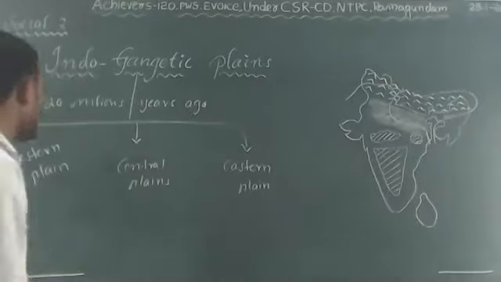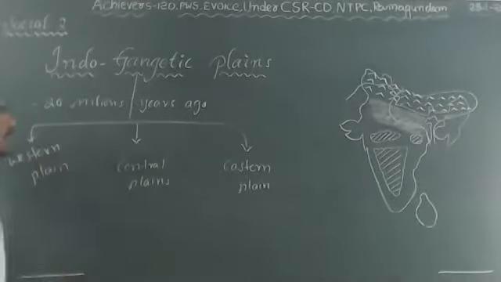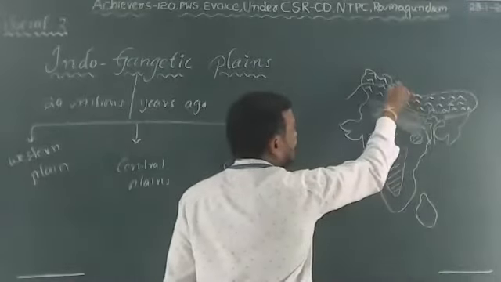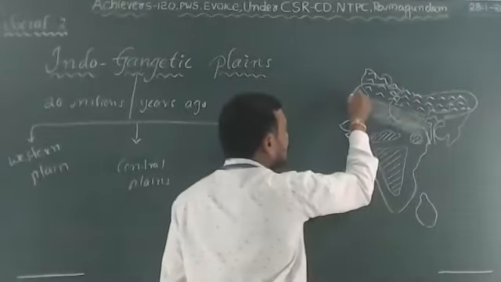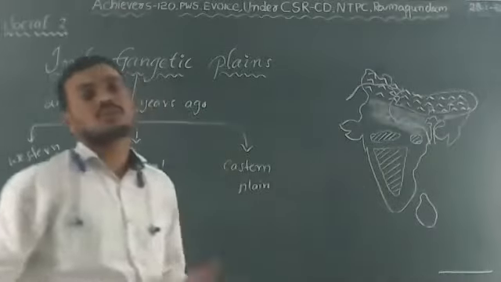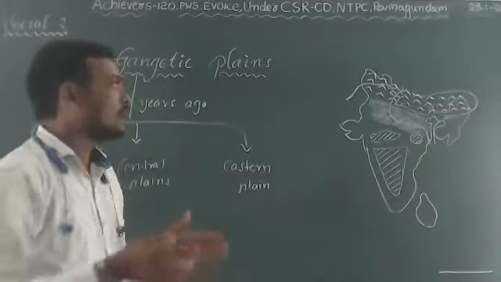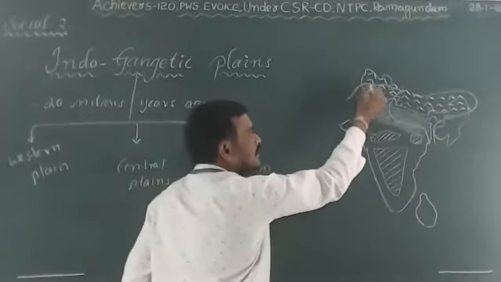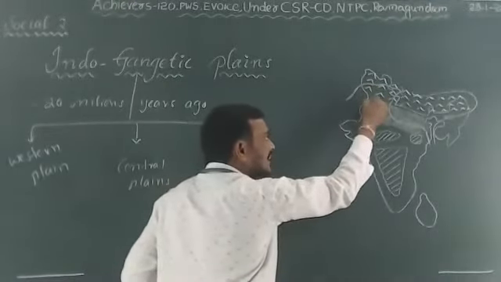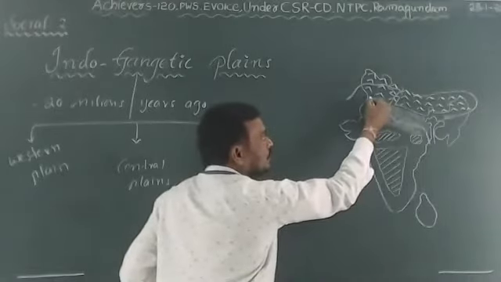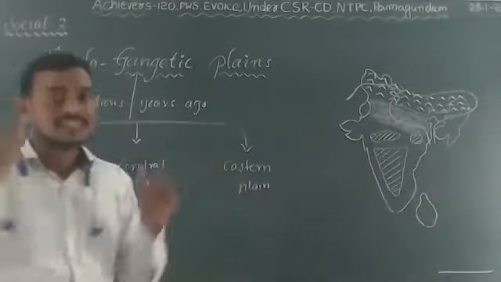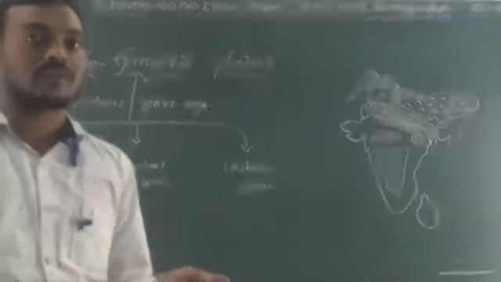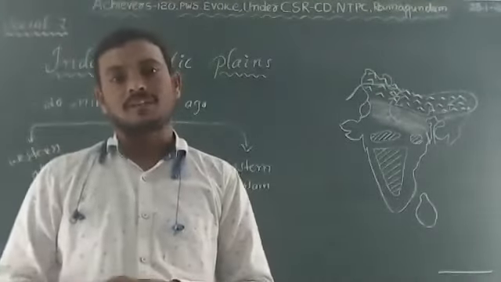Let us move on. Western Plains, which were formed by River Indus. River Indus and its tributaries played a vital role in the formation of the Indus Plains. The major portion of the Indus Plains lies in Pakistan. The minor portion is in India, situated in the states of Haryana and Punjab only. So we call them the Punjab and Haryana Plains.